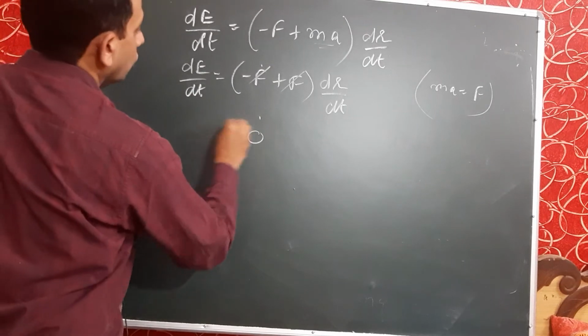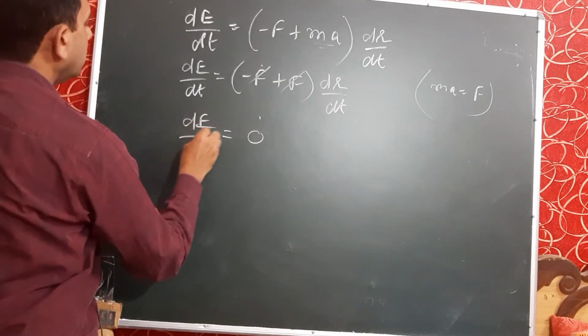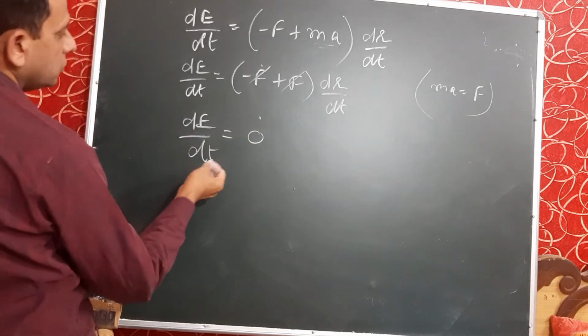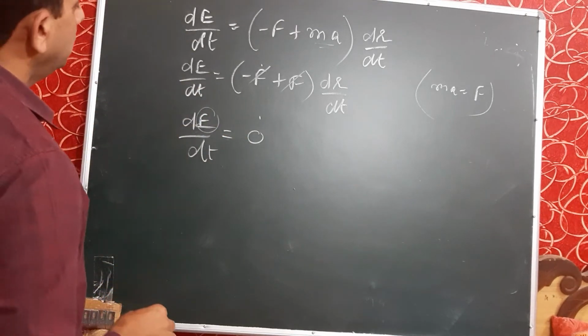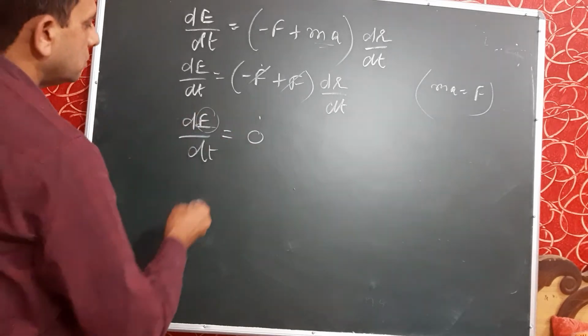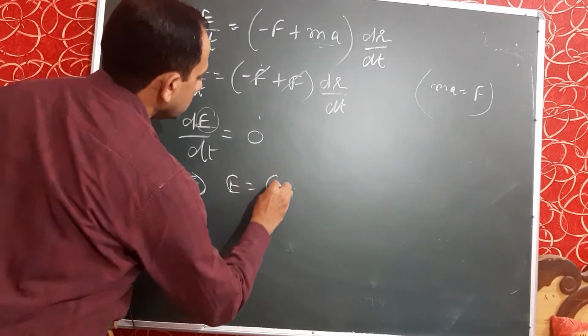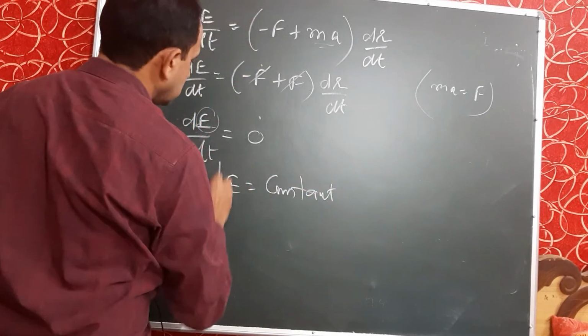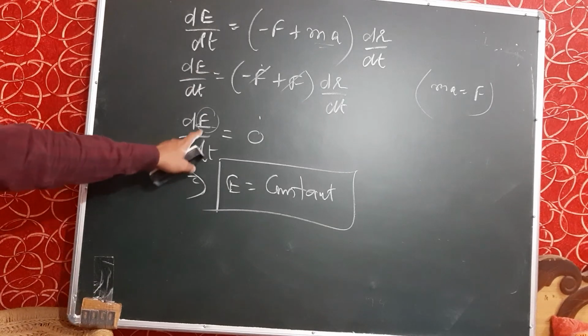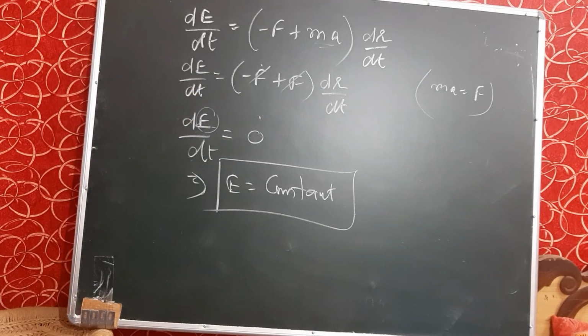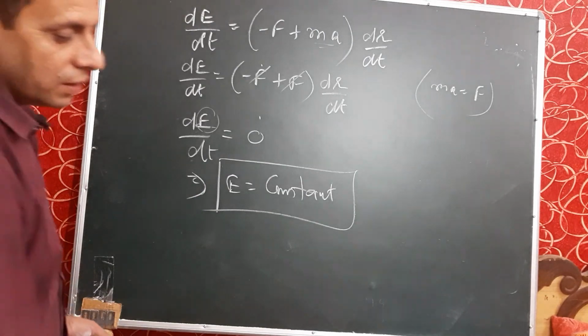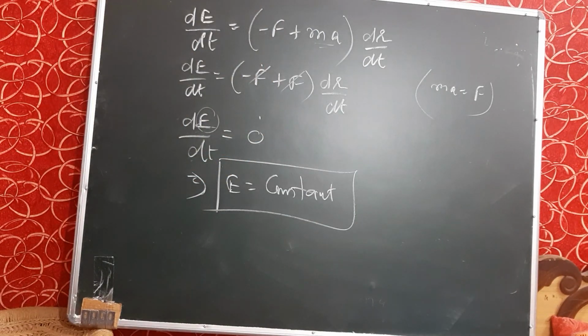So it will be 0 into something, which is 0; that is, dE upon dt is 0. Again we use the concept that the derivative of E is 0, which means E is constant, because the derivative of a constant term is 0. So this is the formula for conservation of energy. We have derived it by using the condition of homogeneity of time. So this is the third basic or fundamental conservation law. Thank you very much.